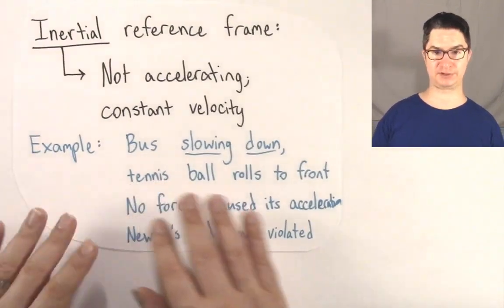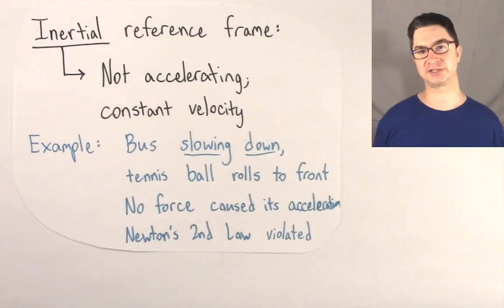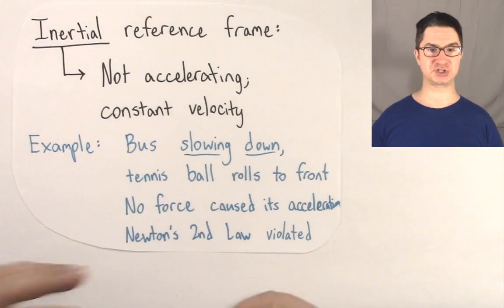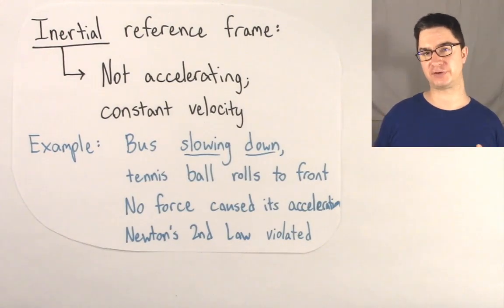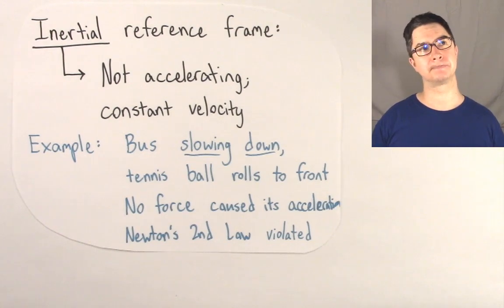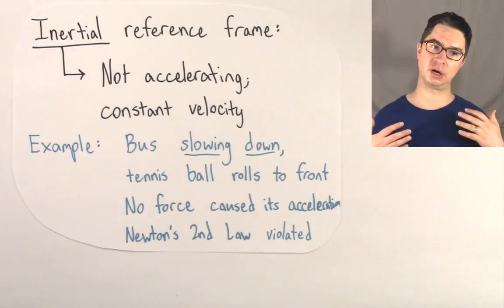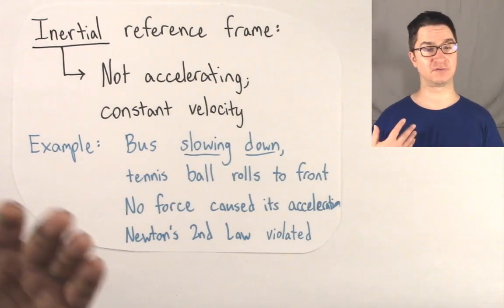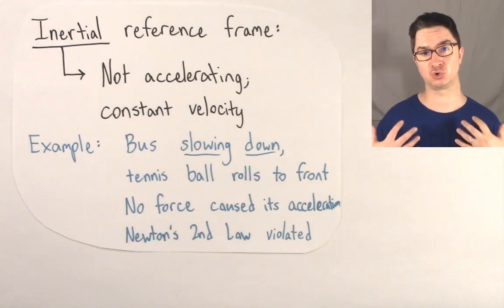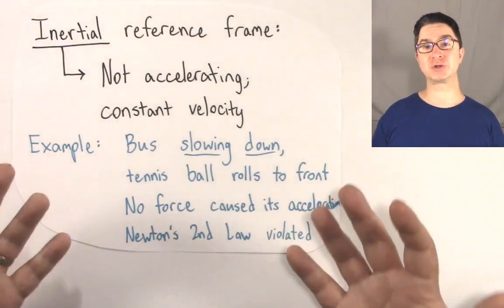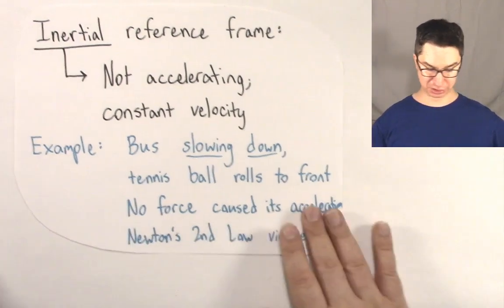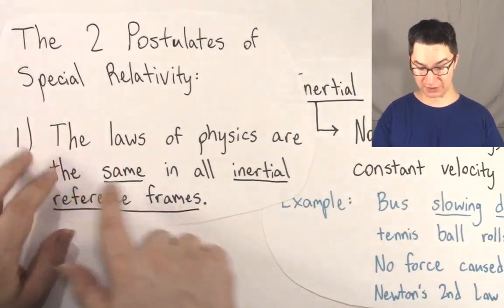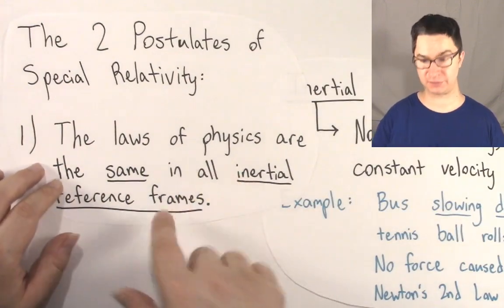Now, what do they mean by inertial reference frames? The word inertial in this context means not accelerating. It means constant velocity. So any constant speed of a bus, or a constant speed of a spaceship, would be an inertial reference frame. Let's talk about what's not an inertial reference frame, because the postulate was that the laws of physics are the same in all inertial reference frames.